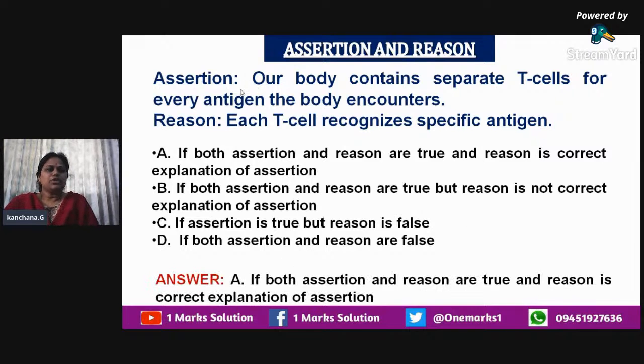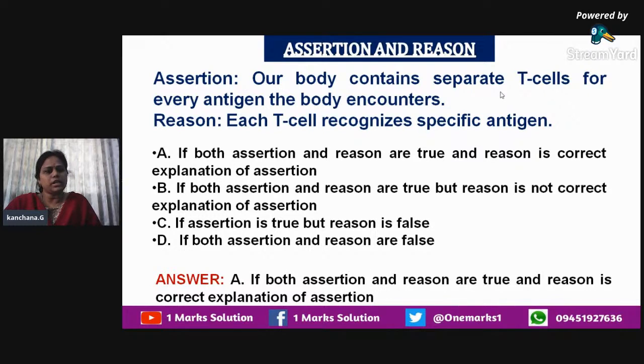Here the assertion: our body contains separate T cells for every antigen the body encounters. The reason: each T cell recognizes a specific antigen. So we know the concept about these things. The answer is A, that is, both assertion and reason are true, and the reason is the correct explanation of the assertion.